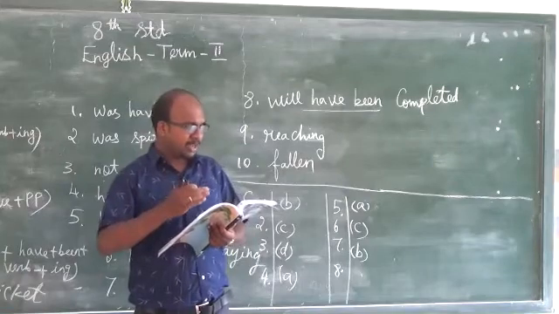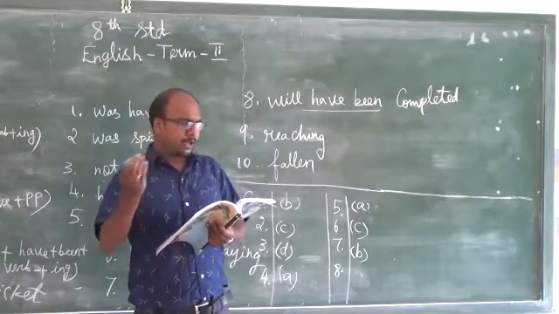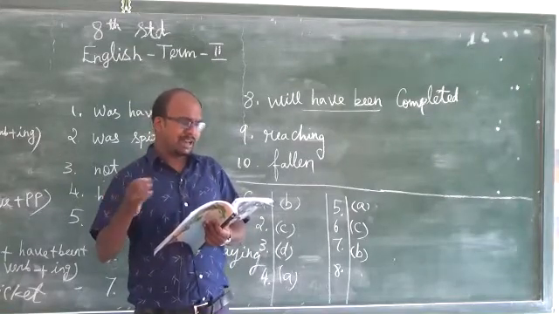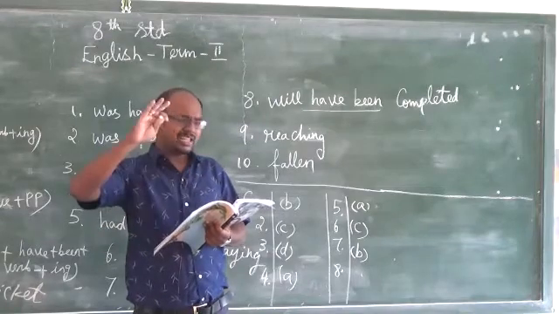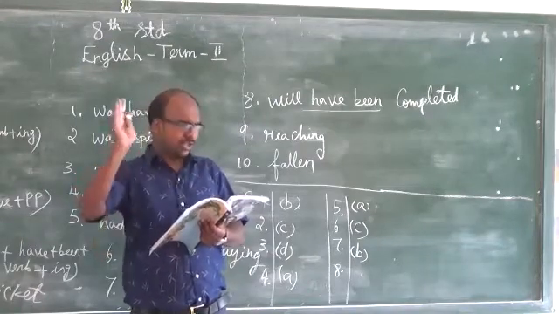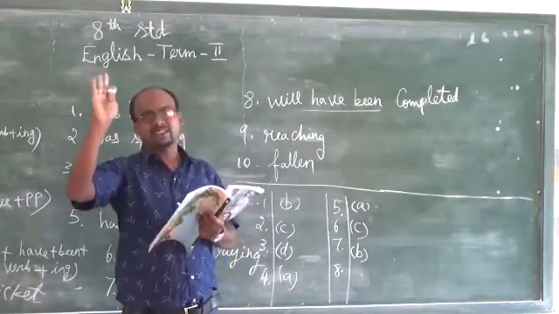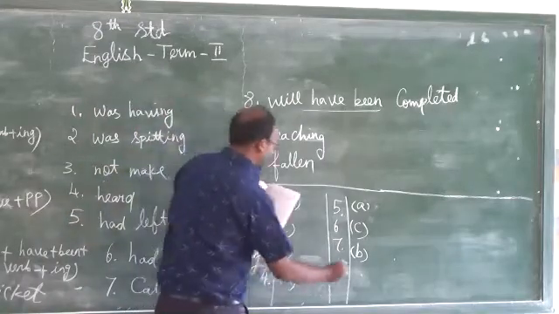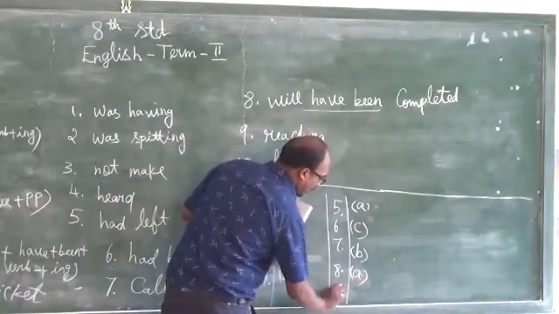Okay, they will made. Will be made won't come. Had been making, were making won't come. All three answers are irrelevant. So they will have made. So first, A1, they will have made.